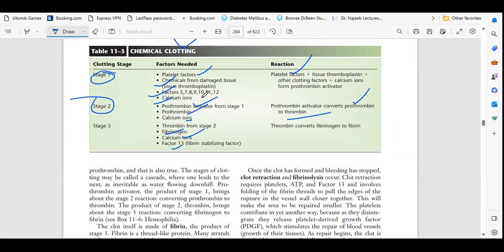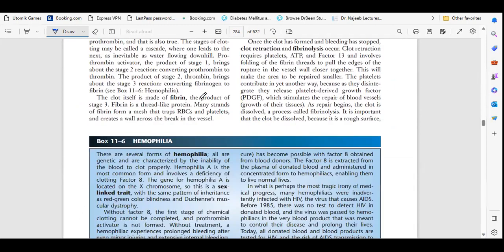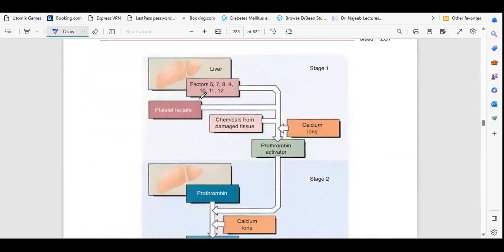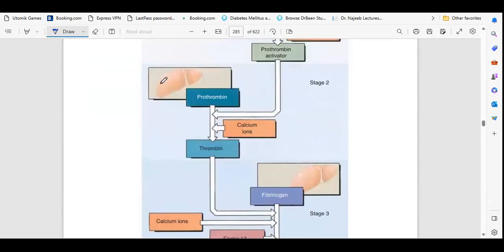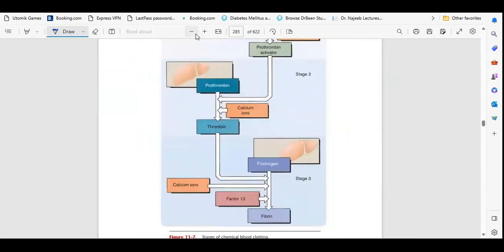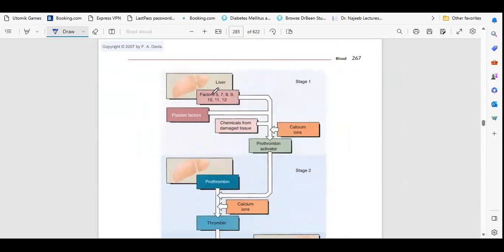So stage by stage the things will improve and the surface of the area will be repaired the same. Okay, so here is the diagram. Liver produces factors 5, 7, 8, 9, 10, 11, 12. Don't be confused by these factors, because basically they are the clotting factors, the family members of platelets. So here platelet factors, chemicals from damaged tissue, all will mix with calcium ions.